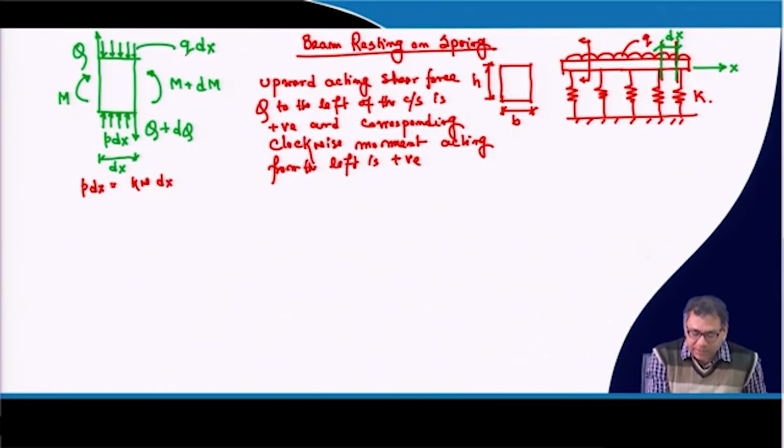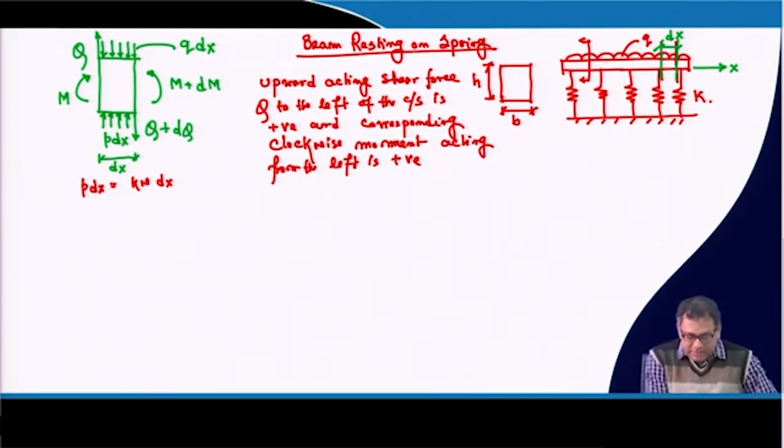So if I multiply, it will be kilonewton, and this K unit is kilonewton per meter cube. Now, if I multiply with W, it will be kilonewton per meter square. If I multiply with dx, it will be kilonewton per meter. So that means this unit is not matching.